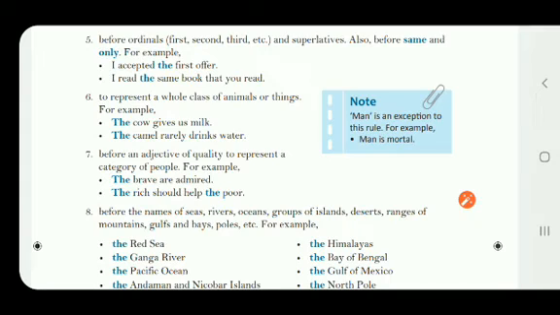The seventh one, before an adjective of quality, means whenever we are using an adjective and that adjective is representing a quality, we are using the before them. Like the brave are admired. So what is that brave? Brave is an adjective. It is an adjective of quality, and whenever we are using an adjective of quality in a sentence, before that we are using the definite article. Right?